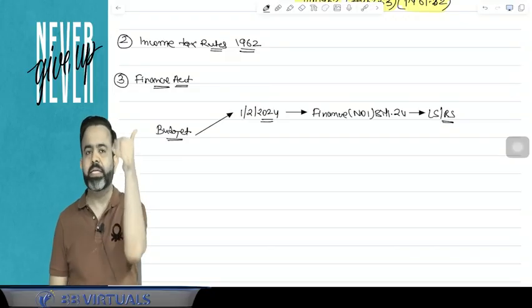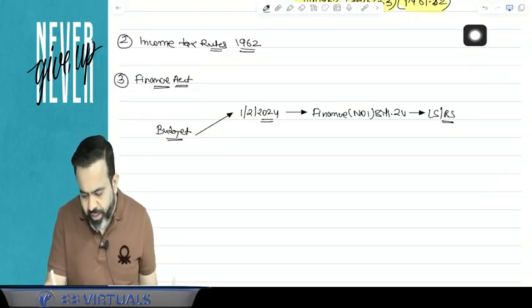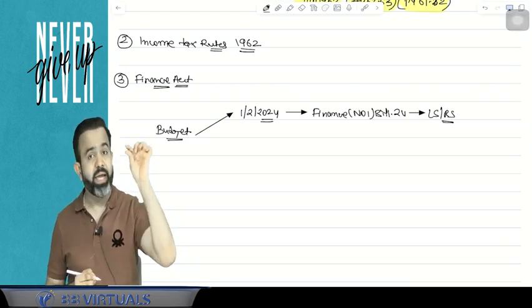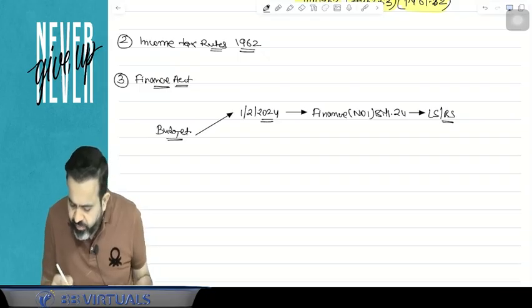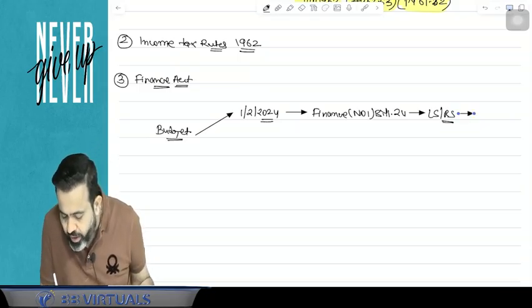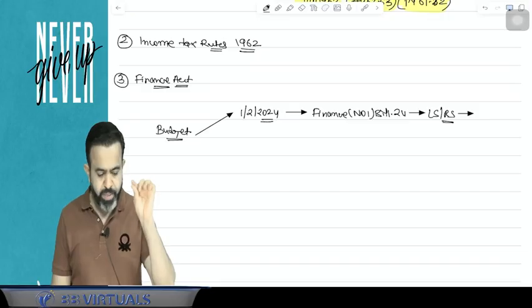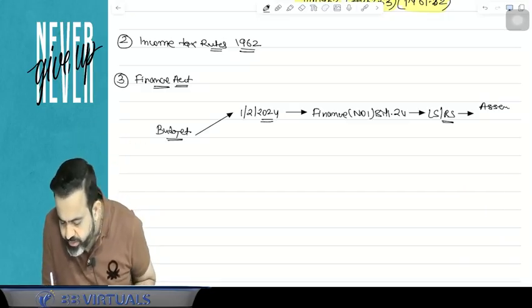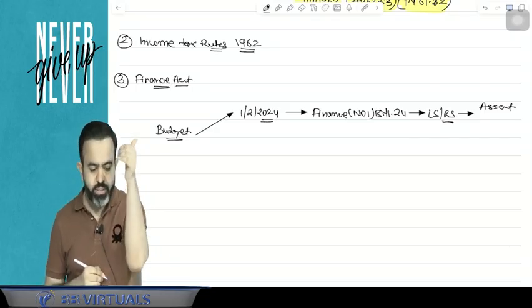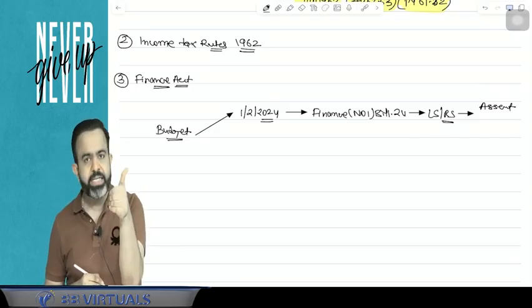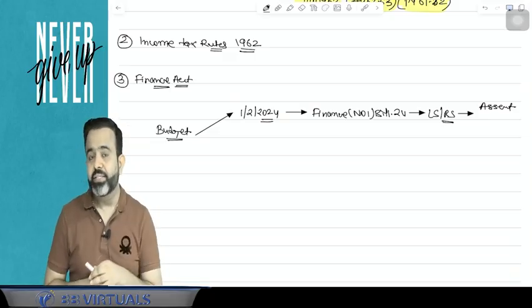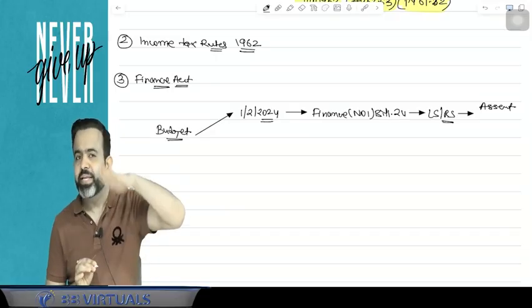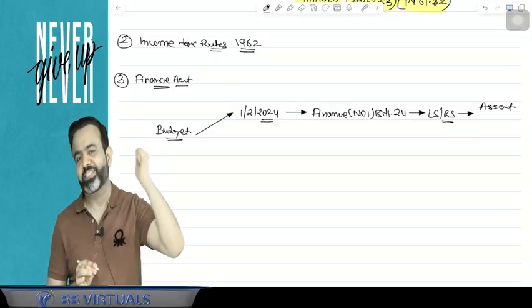So there will be a discussion in the parliament, and after that this bill will be passed by the Lok Sabha as well as the Rajya Sabha, and then sent to the President of India, who will give the assent on that bill. On the date on which the assent is given by the President of India, from that day that finance bill will be known as the Finance Act.